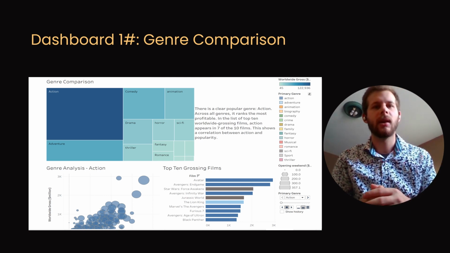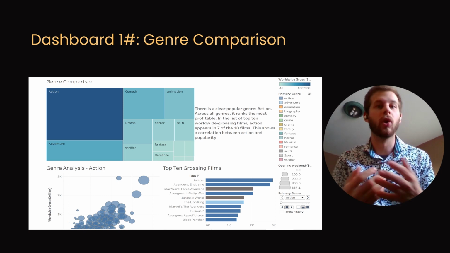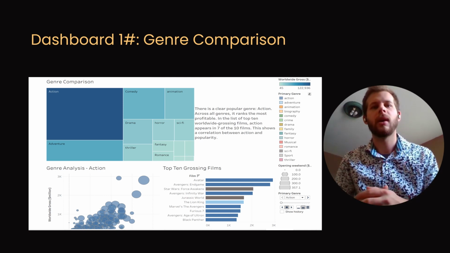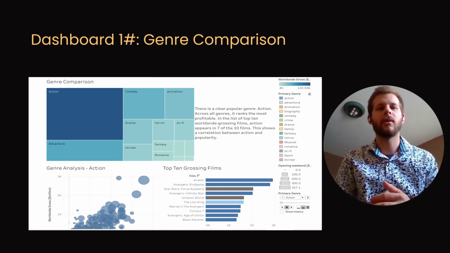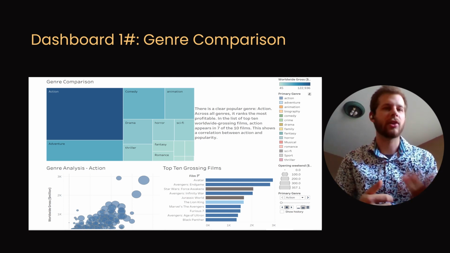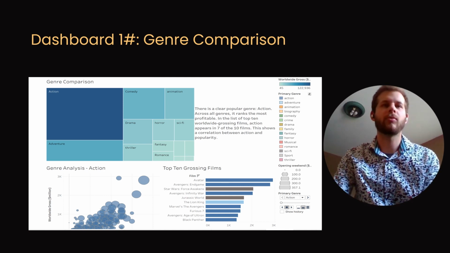And we can see that in both of these comparisons, we're seeing worldwide grossing, so it's including domestic and foreign, and we can see that action has taken the top. And so next we'll go to dashboard two.